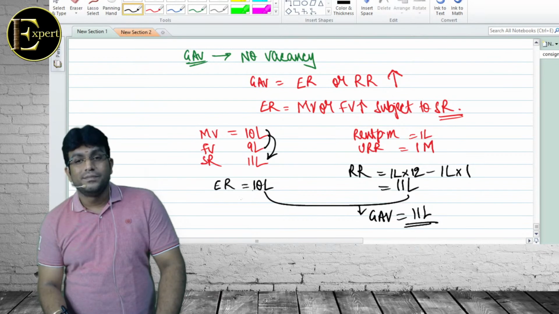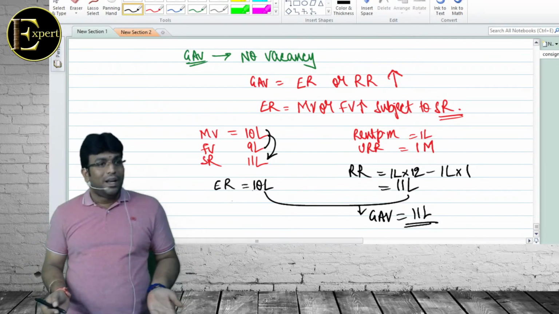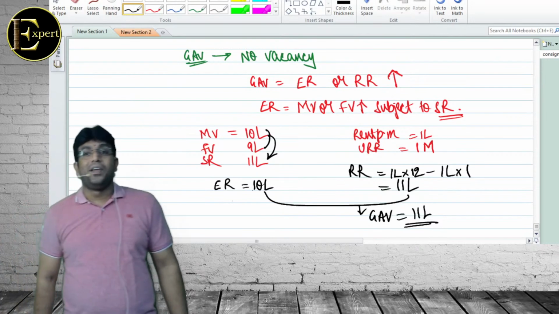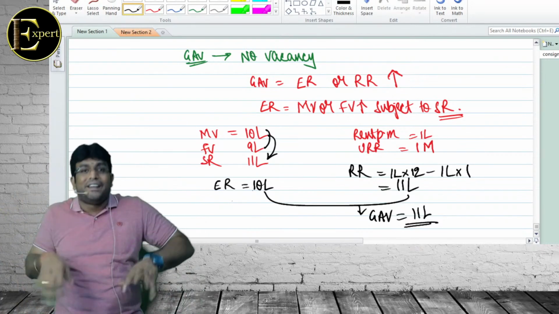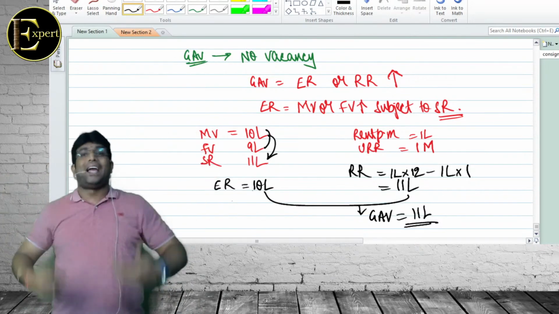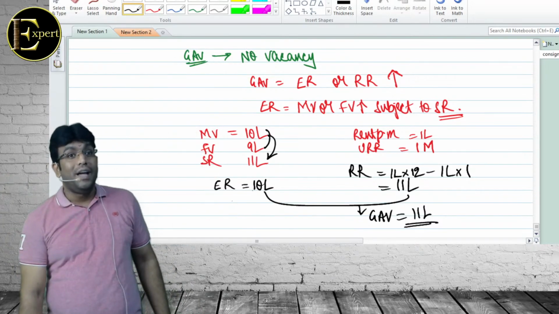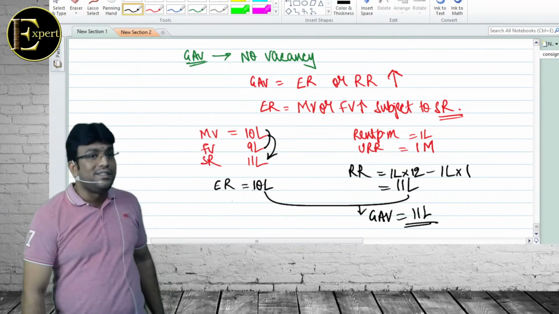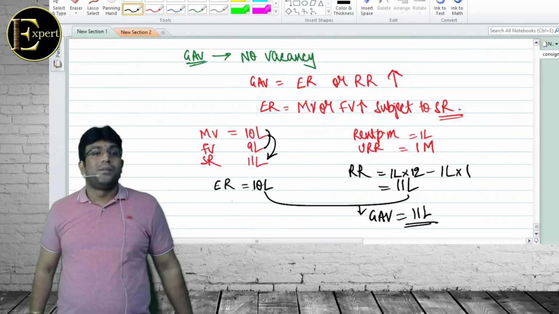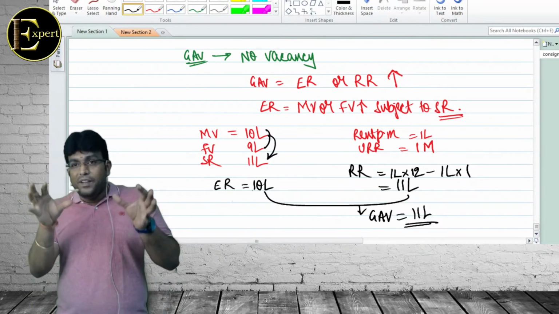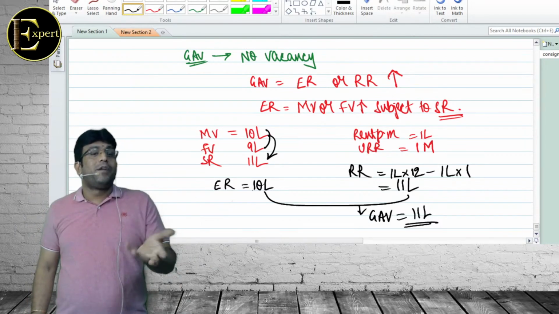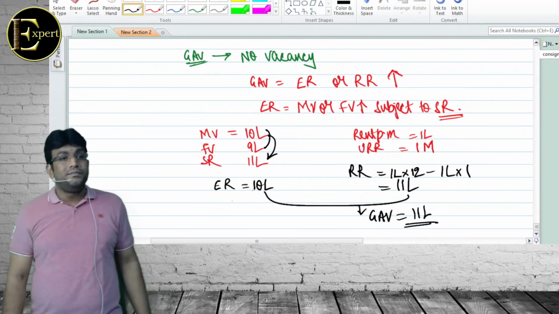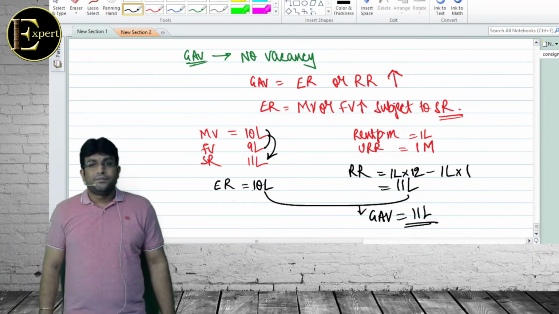What will happen? If expected rent is 12, rent received is 11, what will be GAV? 12. That means technically you have to understand that even though I got only 11 lakhs, I am paying tax on 12 lakh. That's why it is called notional rent, annual value. Government is very crazy. Only in this head of income you will find this concept. In all other heads of income, we will pay tax only on the actuals what we got. But this is the only head of income where we are paying tax on notionals. So getting clarity? Example clear?